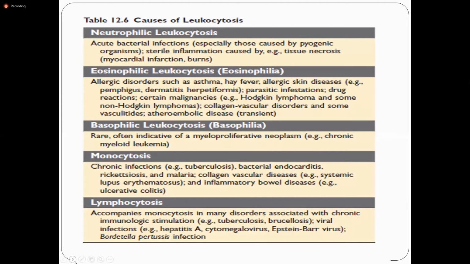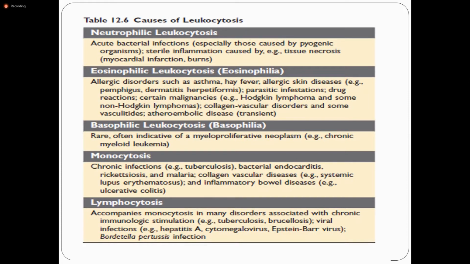This is the chart showing the causes of leukocytosis. It is taken from your textbook. As you all know, causes of neutrophilia are bacterial infections, inflammation and tissue necrosis, metabolic disorders, pregnancy, drugs, and eosinophilia seen in allergic disorders, asthma, allergic skin diseases, dermatitis, some kinds of lymphomas.